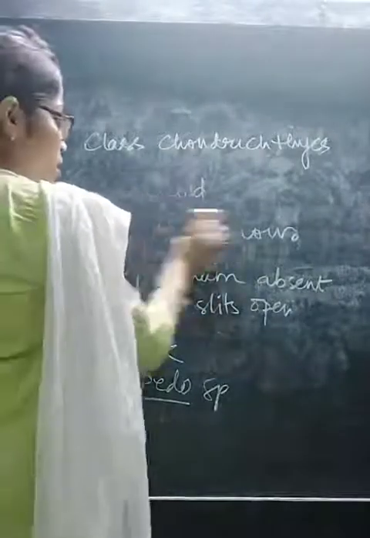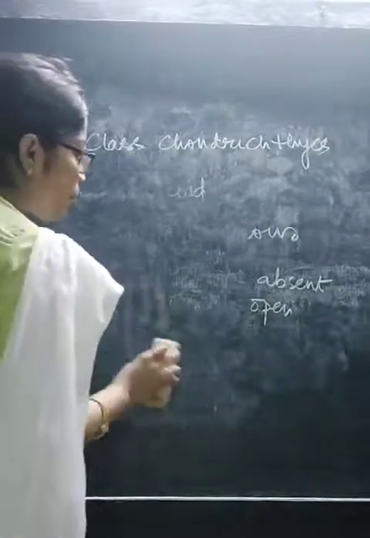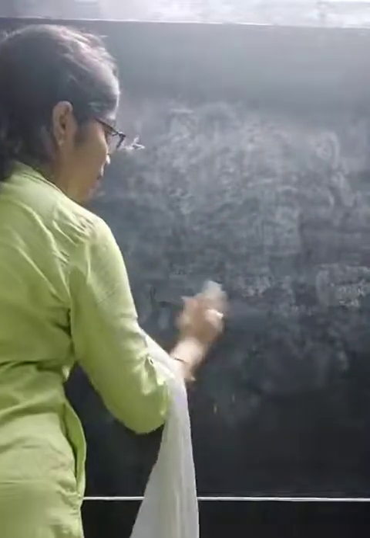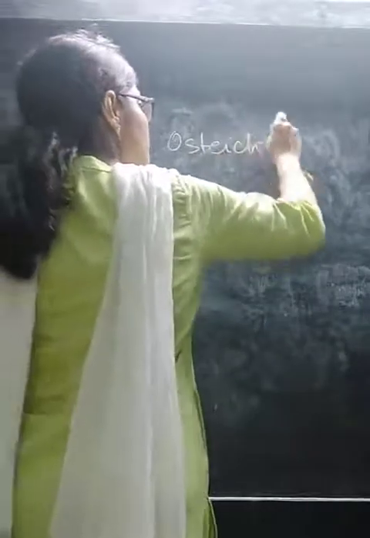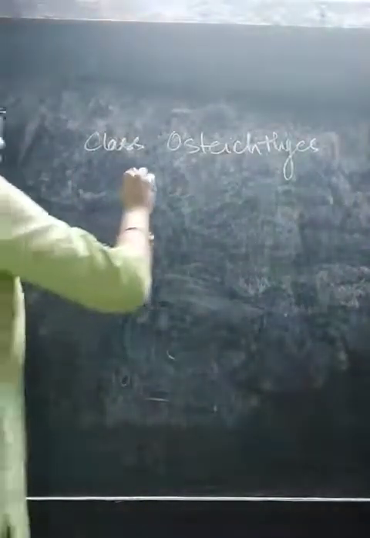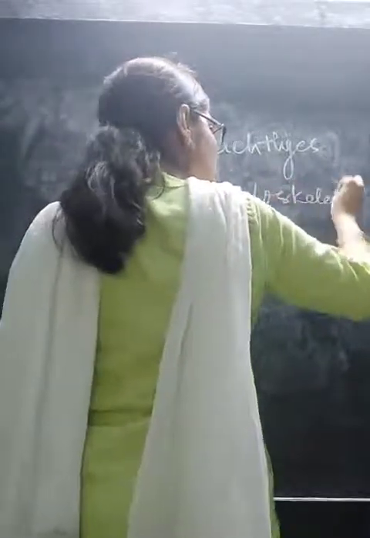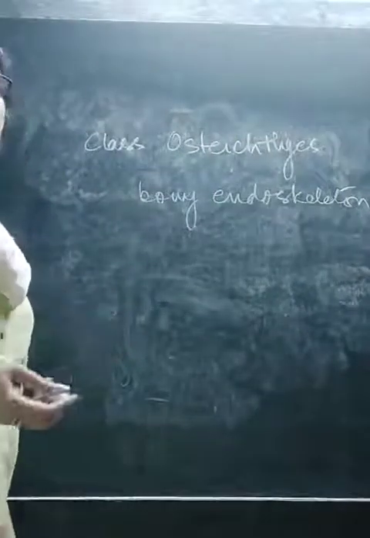Next one is class Osteichthyes. Here the main characteristic feature is bony endoskeleton. It is more like bones. In Chondrichthyes the endoskeleton was cartilaginous, which is much softer than bones.